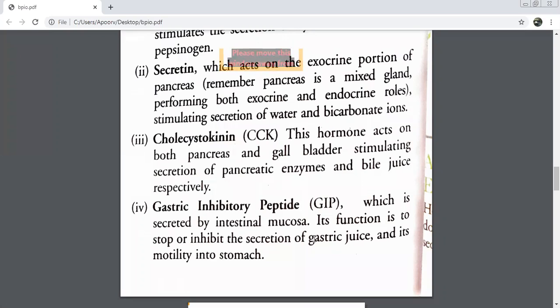This gastric inhibitory peptide, the name itself tells you: inhibitory peptide. So that means it's inhibiting. It is somewhere obstructing the process. I'll give you one minute. Maybe to prevent its over secretion. Ma'am, when it is produced in excess amount, then it inhibits.